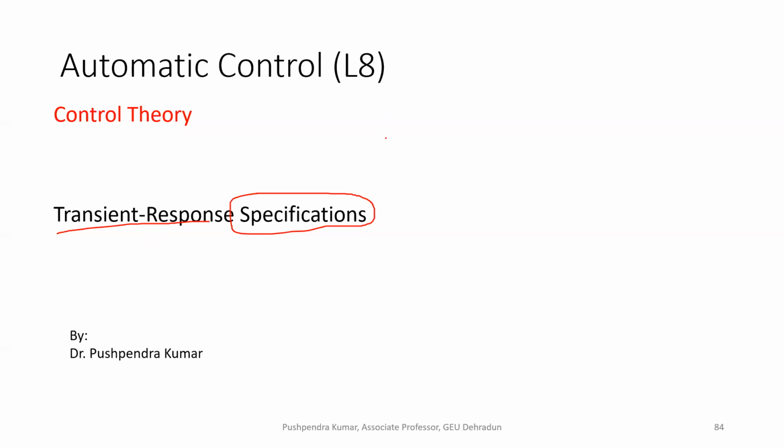The study of the transient part is necessary because that is the initial stage of your response, and your system will react in an oscillatory manner for this transient period of time before reaching the steady state response. Okay, so here we will see some specifications of transient response.